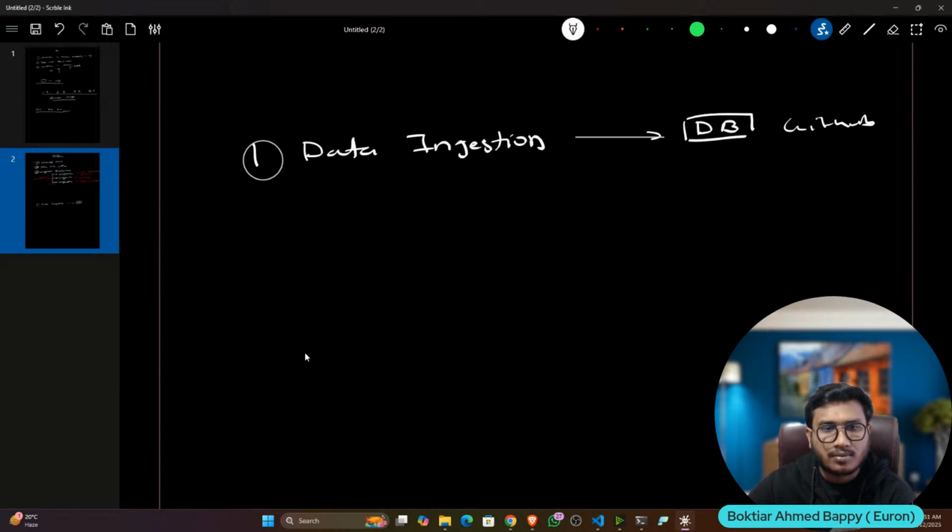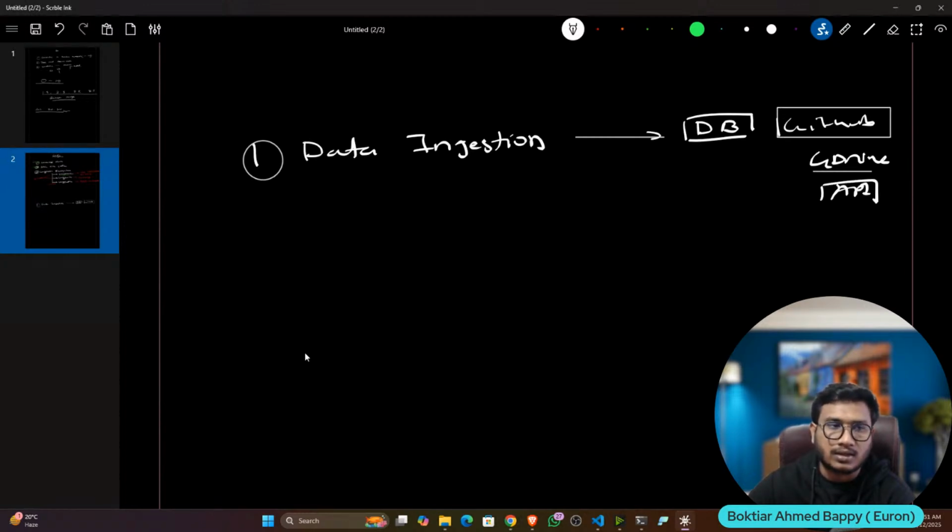Because machine learning data is a very simple file. It's a CSV file, an Excel file, so we can also upload an Excel or CSV file in GitHub, and that is also fine. You can also load the data from Google Drive. You can even get the data from any API. This is fine. It depends upon your data sources.